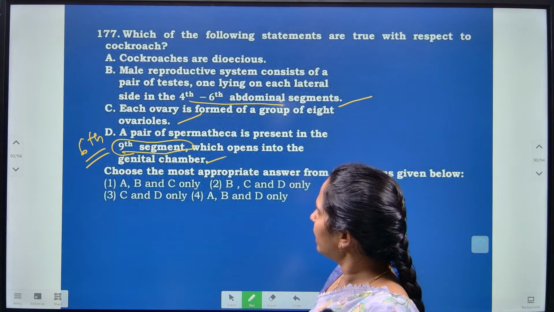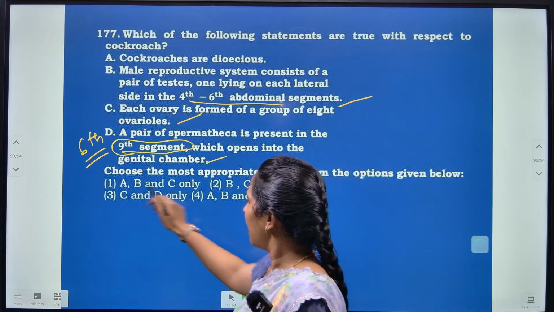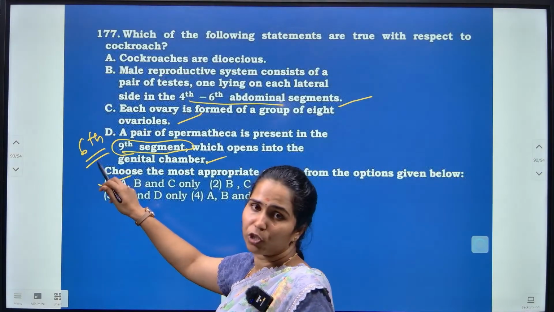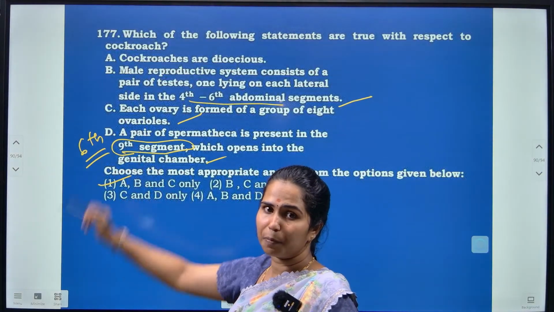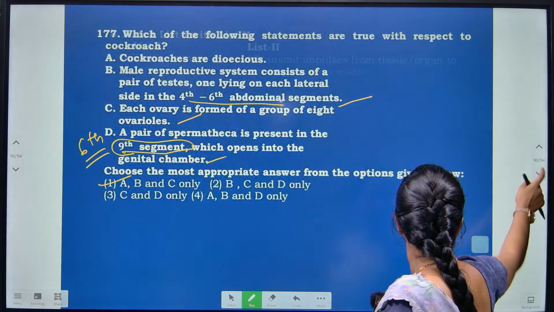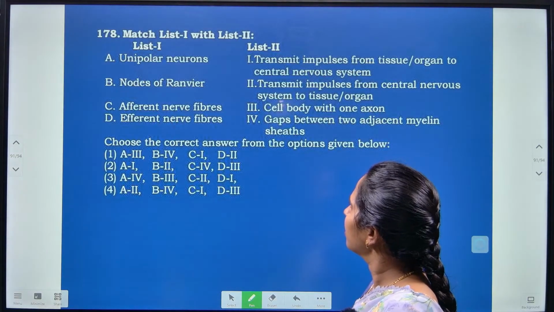So except D, A, B and C are the correct options. But here, instead of the 9th segment, there should be the 6th segment where the spermatheca is present. Again here you have to match.